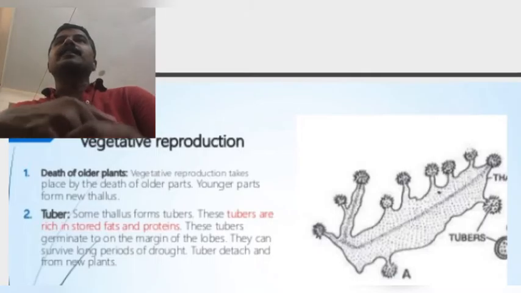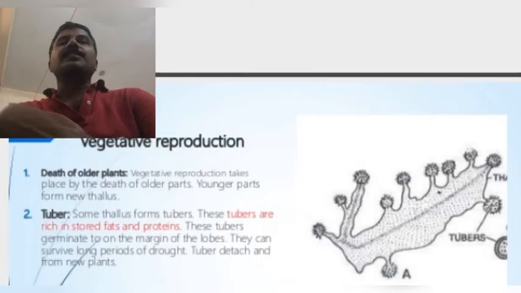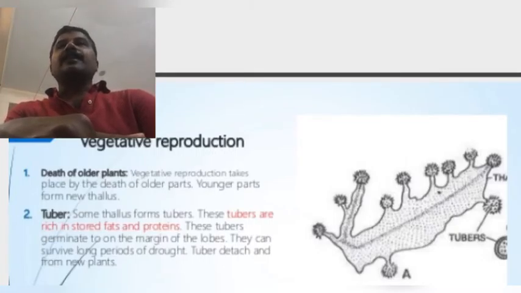In most Anthoceros species, vegetative reproduction takes place by three types: one is fragmentation, another is tubers, and the third one is gemmae. Fragmentation means that when the thallus matures, the older thallus dies and decays. When it dies and decays, the lobes all separate. Each lobe acts as a new Anthoceros thallus. However many lobes are present on the Anthoceros thallus, all lobes act as new thalli.